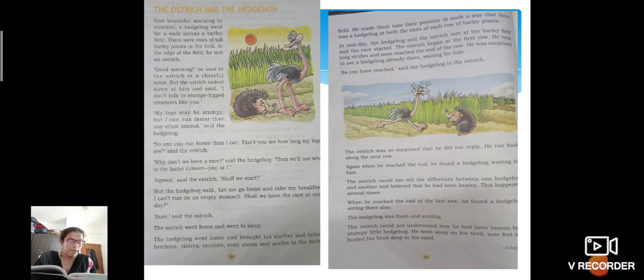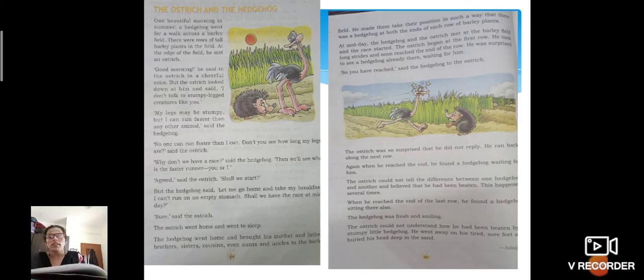The hedgehog went home and brought his mother and father, brothers, sisters, cousins, even aunts and uncles, many children, many hedgehogs, because they all look alike. They look the same, right? So it wanted to confuse the ostrich actually. I'll show you the picture, children, how it confused the ostrich there. The hedgehog went home and brought his mother, father, brother, sister, cousin, even aunts and uncles to the barley field. So I hope you all now know what the hedgehog's plan is, right? So here underline the word. I hope every word is easy for you. Cousins, you underline, children, C-O-U-S-I-N-S, cousins.